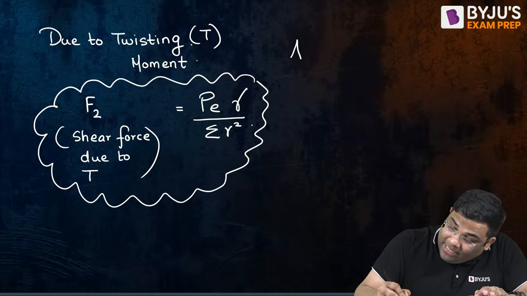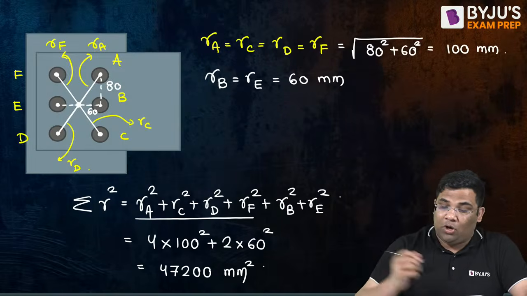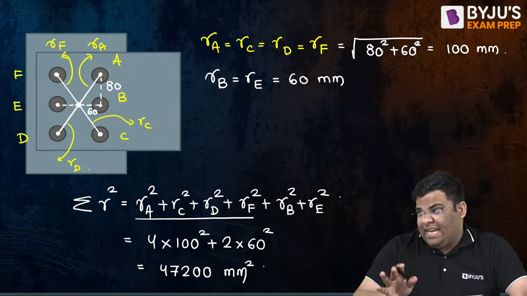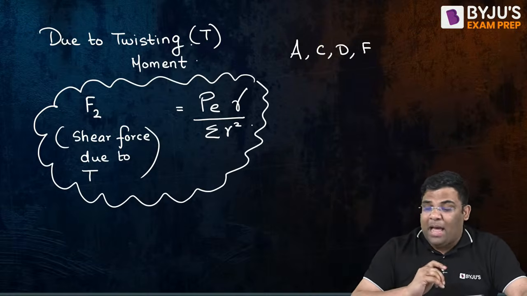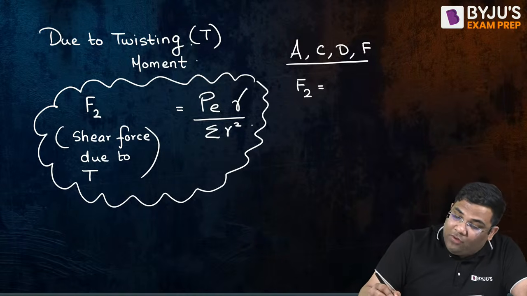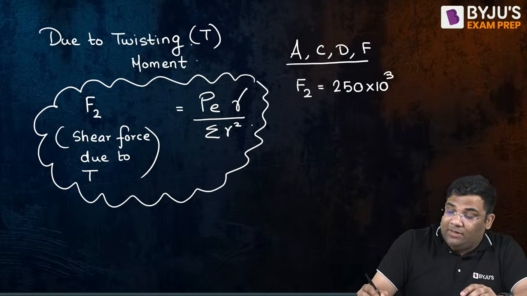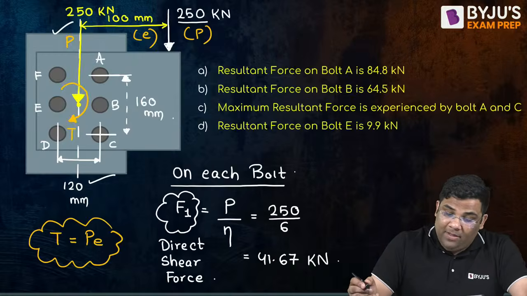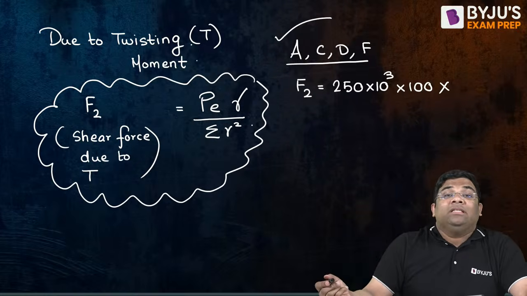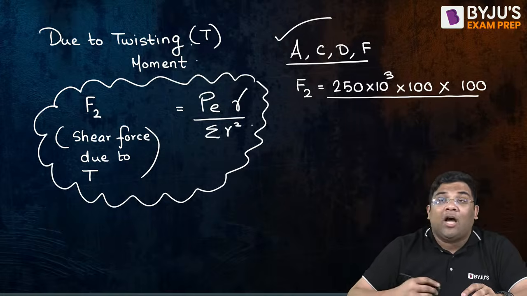For A, C, D and F, the corner bolts, you put the load, 250 kilonewton, converted into Newton, multiplied by the eccentricity, 100, and then the radial distance for these bolts, 100, divided by the summation of R square, which we got as 47200.